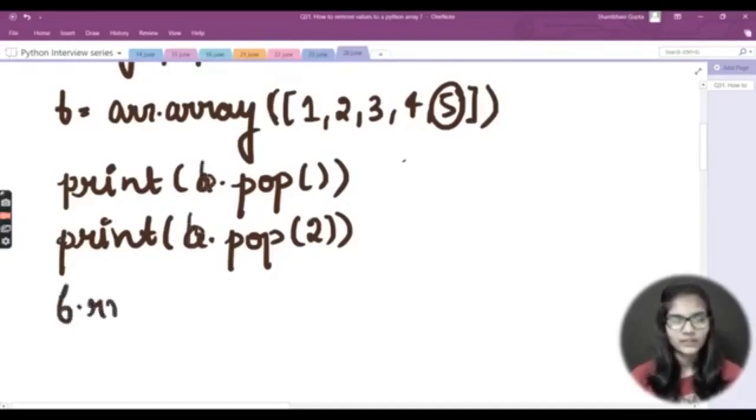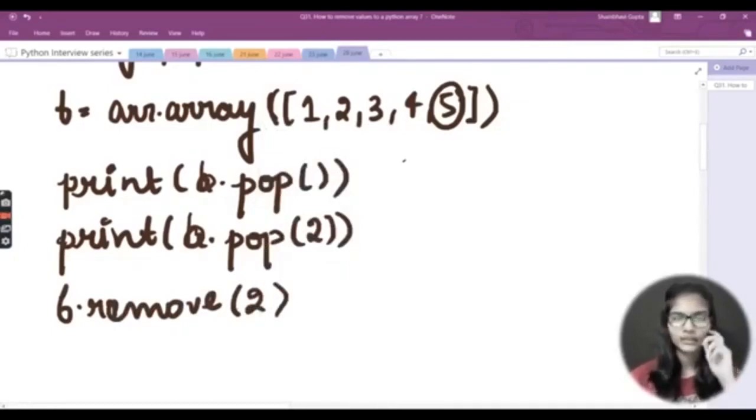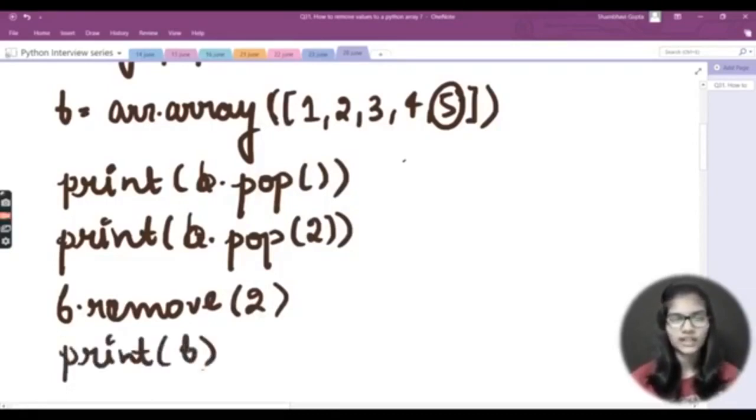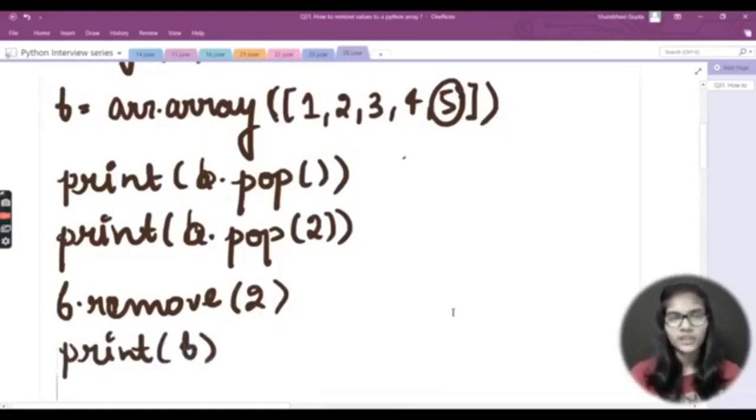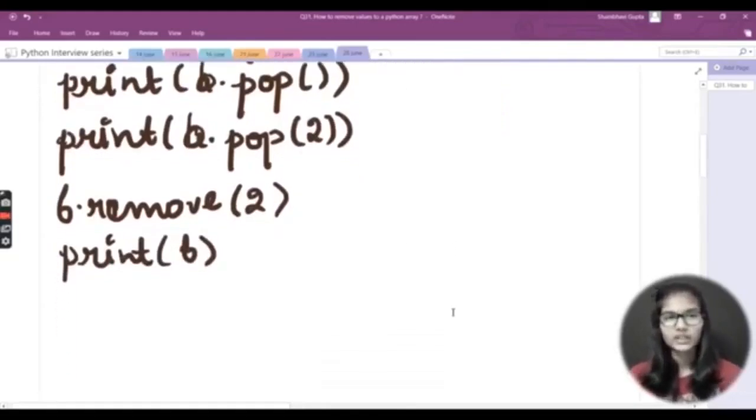I would just write here b dot remove. Okay, b dot remove, and now here in the bracket I'll be writing that value which I want to remove. Let's say I want to remove the value 2. So I would write that value inside the remove function, and at last I would simply print here the b. That will print me a new array, and in that new array the 2 which we are having will be removed from that array, right?